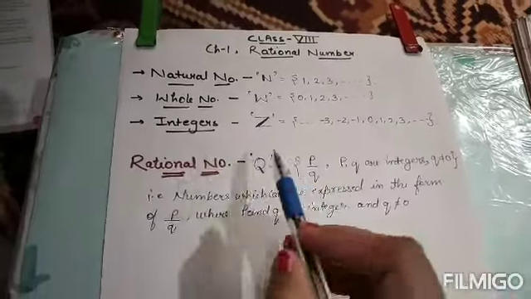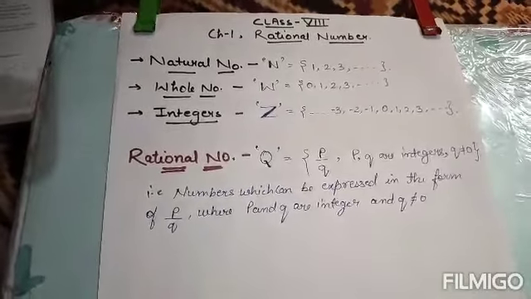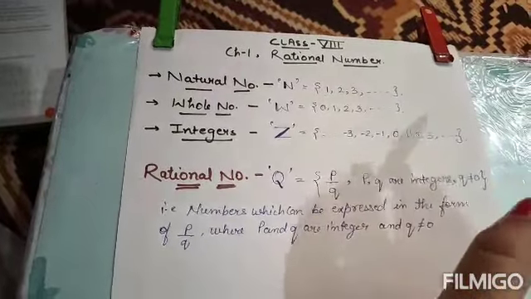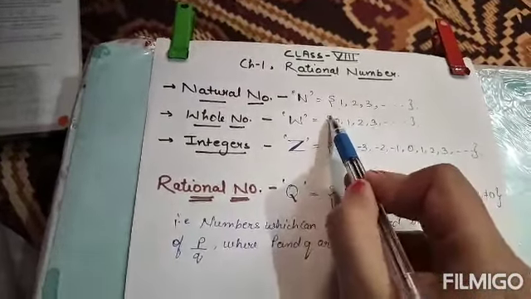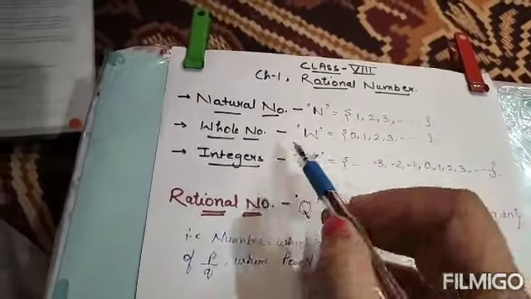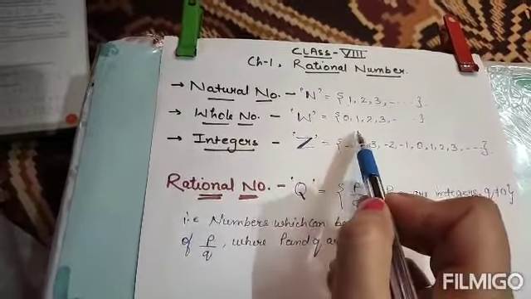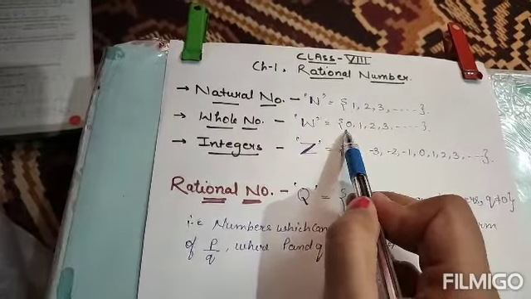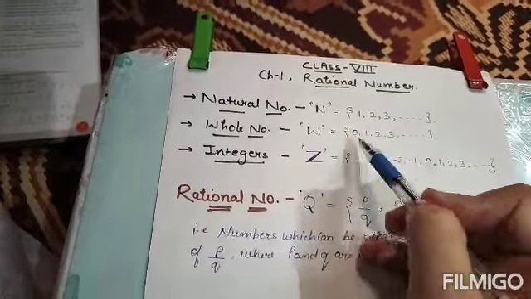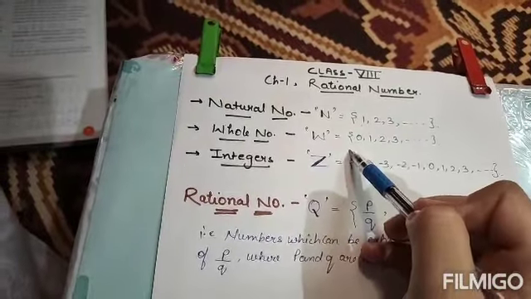Let's start with natural numbers. What are natural numbers? Natural numbers are those numbers which start from 1, 2, 3 and so on up to infinity. What is a whole number? A whole number is a group or series of numbers starting from 0. That means it already contains the natural numbers plus 0. Only 0, when 0 is added to the natural numbers, it becomes whole numbers.